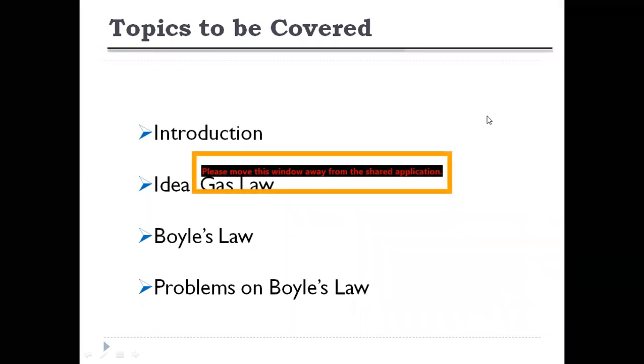So the topics to be covered in this session are introduction, ideal gas law, Boyle's law, and problems on Boyle's law.